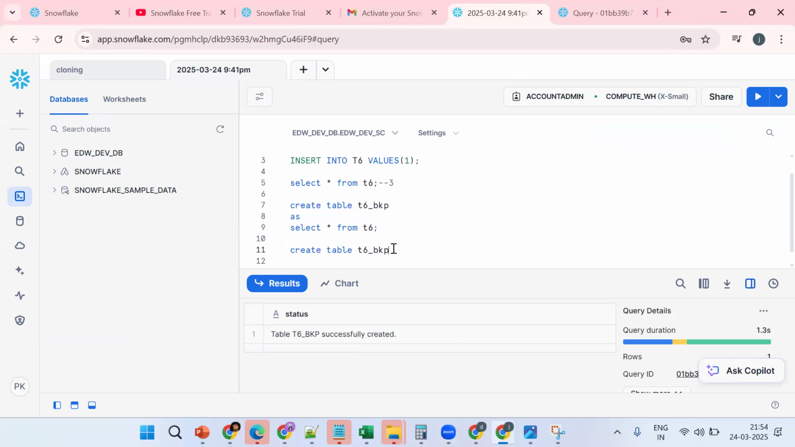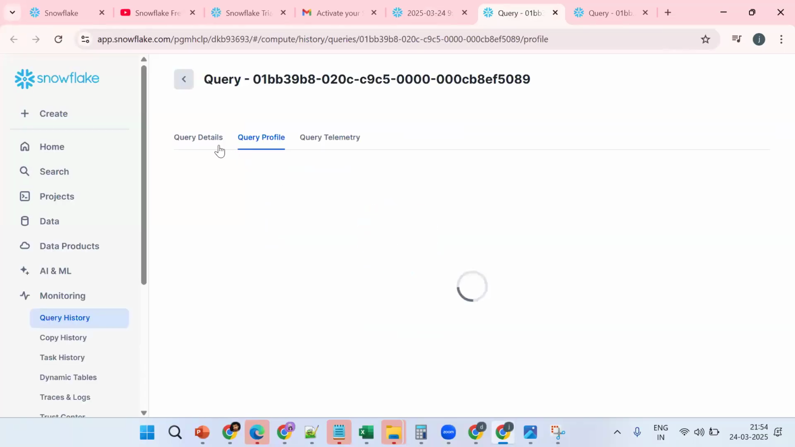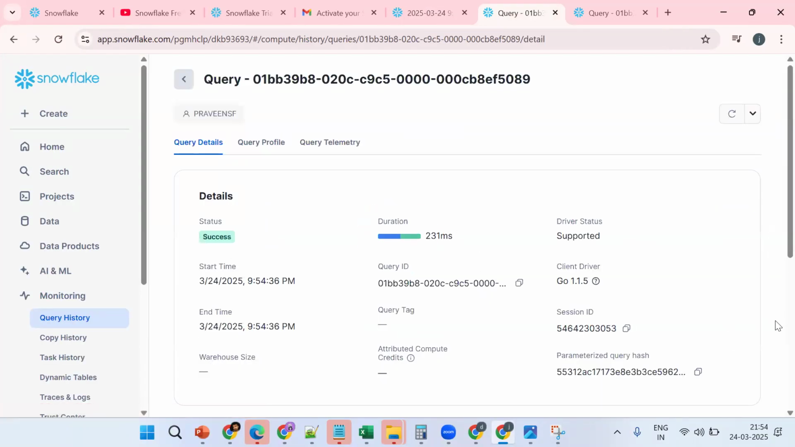See how to confirm. Go to the three dots, view query profile. See the query profile, query details. Now tell me what happened. No warehouse, nothing. Does it require computation power or not? Not required. So no computation power is required.